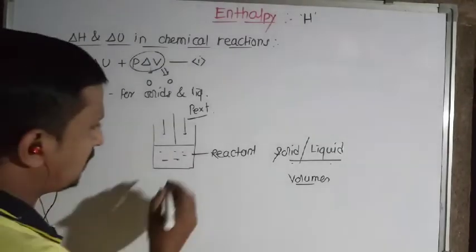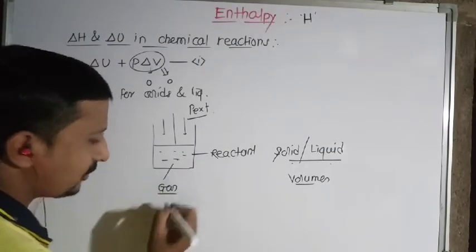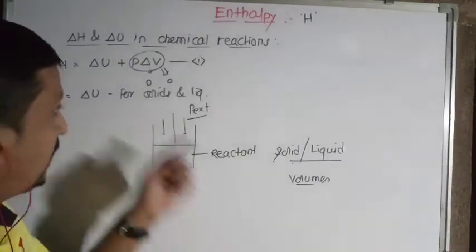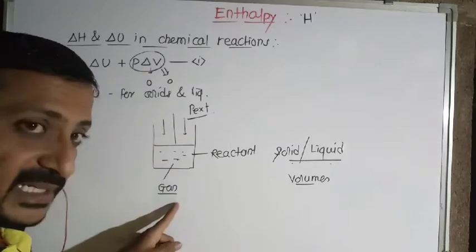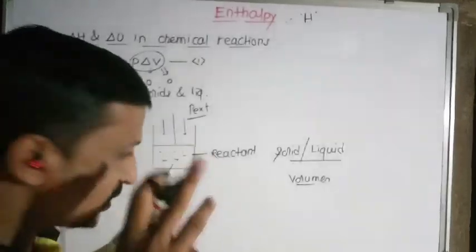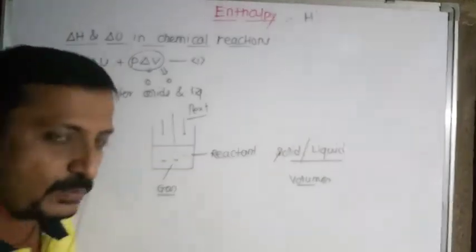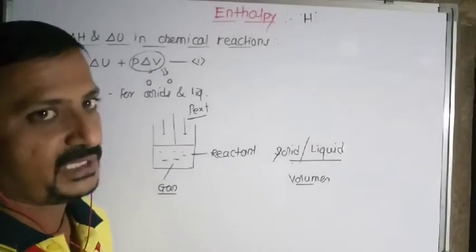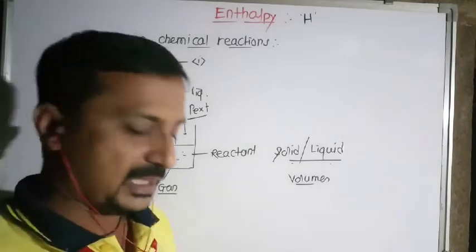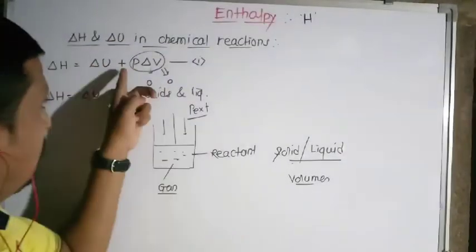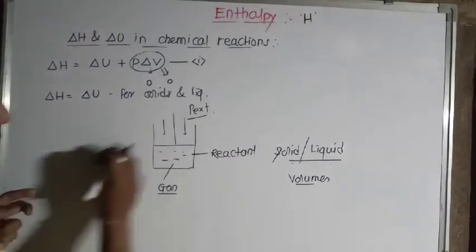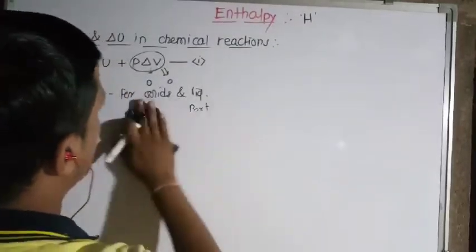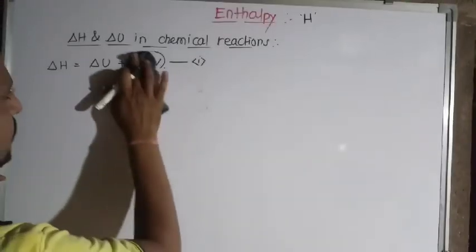But now if you consider the reactants are in gaseous state, then we can't apply the assumption that the change in volume is 0. In gaseous state, it undergoes the process of compression and expansion, so it must possess some value of delta V. The value of delta V will be something, and if delta V has some value then this P delta V does not equal 0. Just continue the same equation by considering the reactants which we are going to fill in the container,